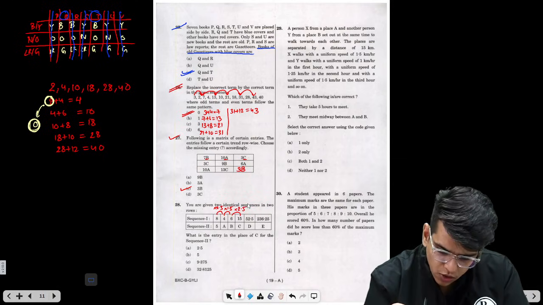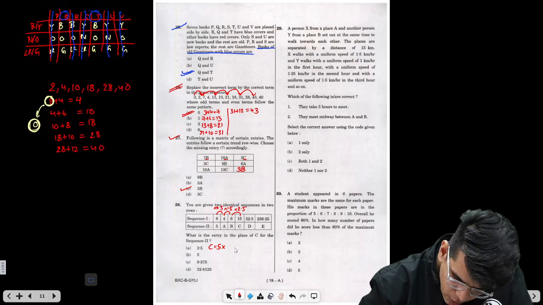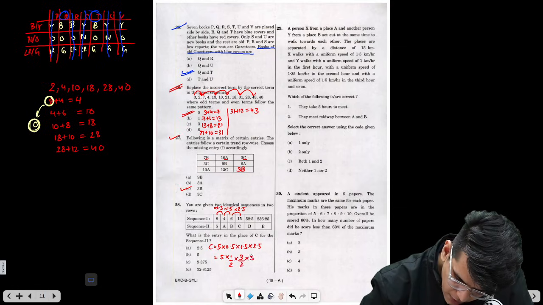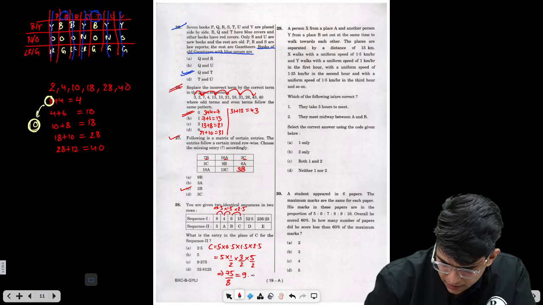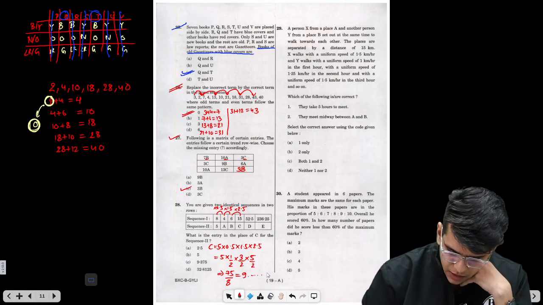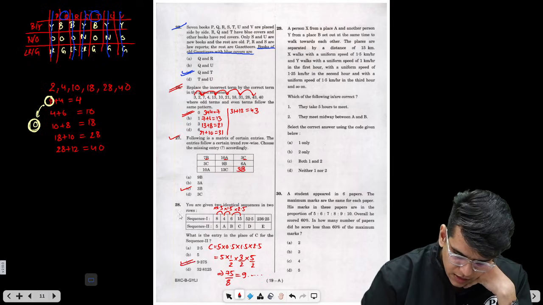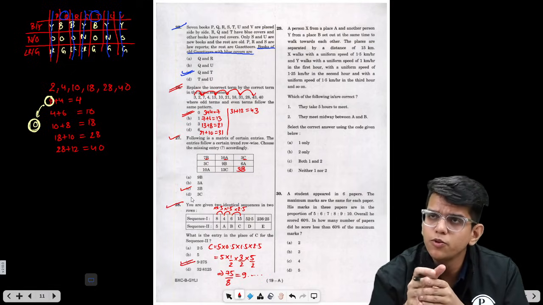Right? So similarly, we need to find C. C is nothing but 5 into 0.5 into 1.5 into 2.5, which is 5 into 1 by 2 into 3 by 2 into 5 by 2. This is nothing but 75 by 8. Now 75 by 8 is 9 point something, since 9 8s are 72. We need not calculate the whole thing. We get the value as 9 point something. The only option is option C. So this is another very easy question from series. You can attempt these questions first before moving to the difficult ones.